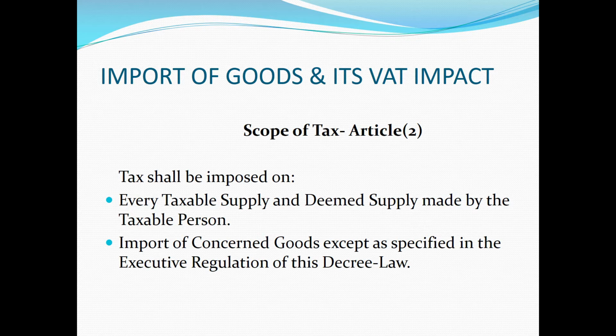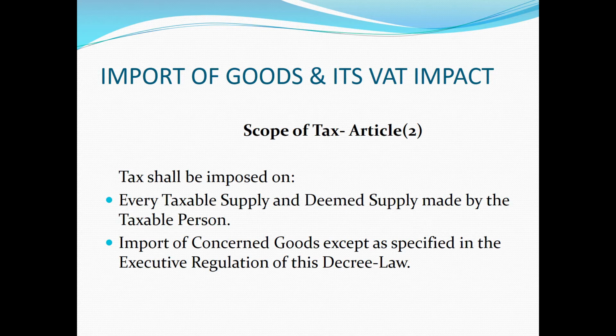Number 1, when goods are temporarily admitted in the state. Number 2, goods are placed in a customs warehouse. Number 3, goods are only in transit in the state. And number 4, imported goods which are intended to be re-exported by the same person. In all these 4 cases, the import is not treated as import for the purpose of the VAT laws.